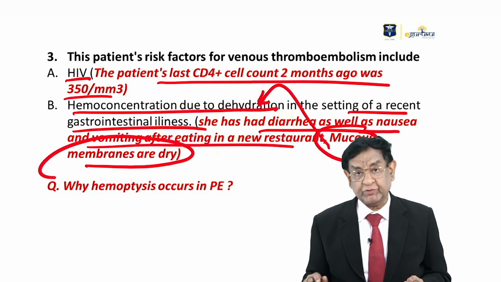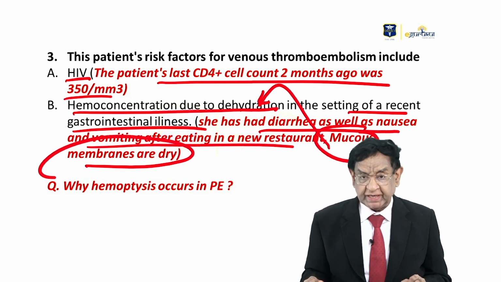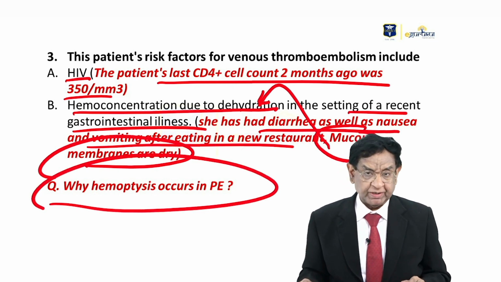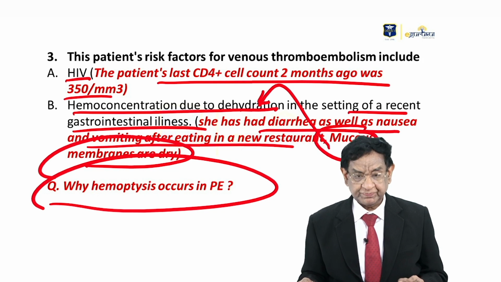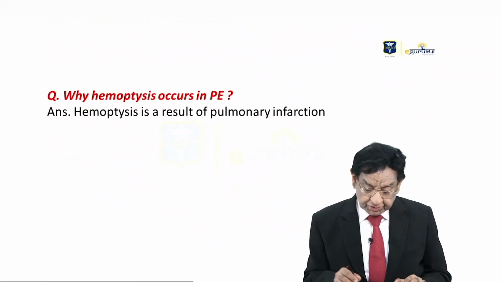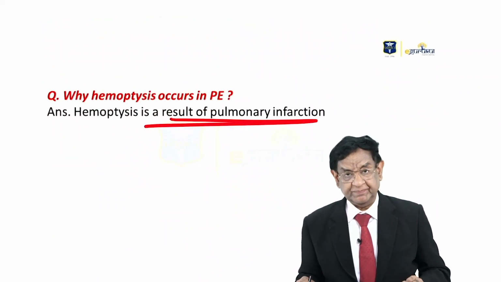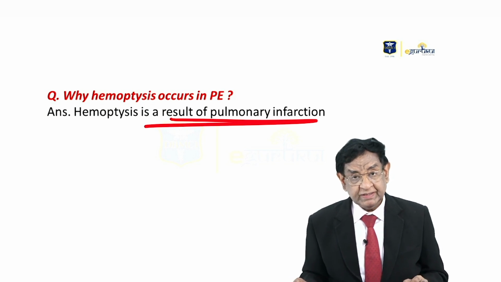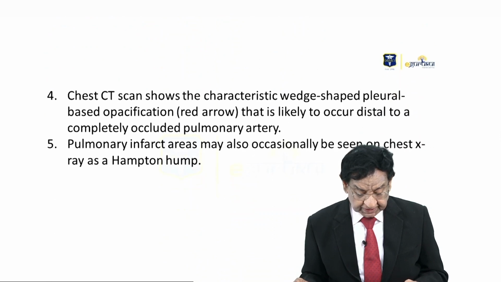But now I have a question for you. Stop the video, write down the answer. Why does hemoptysis occur in pulmonary embolism? This occurs due to pulmonary infarction. Embolism can lead to pulmonary infarction, and that's the reason why hemoptysis occurs.